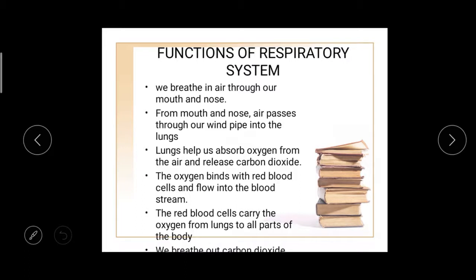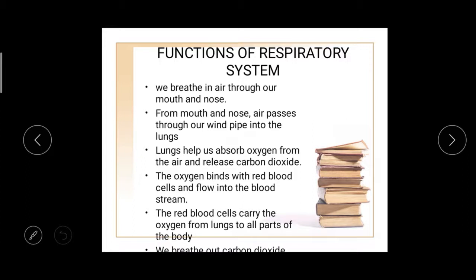First, we breathe in air through our mouth and nose. After that, the air will pass through the windpipe. It is located near the neck, and it passes into the lungs.